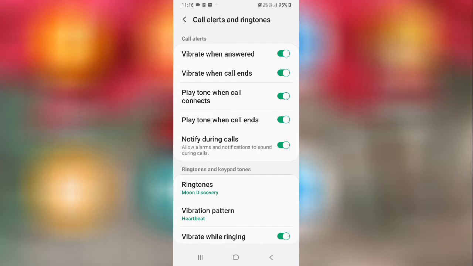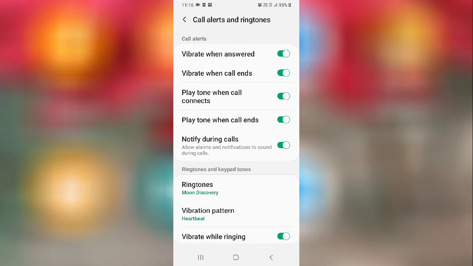And then, play tone when call connects. So what is this setting for? In your Samsung phone there is a tone whenever your call gets connected.